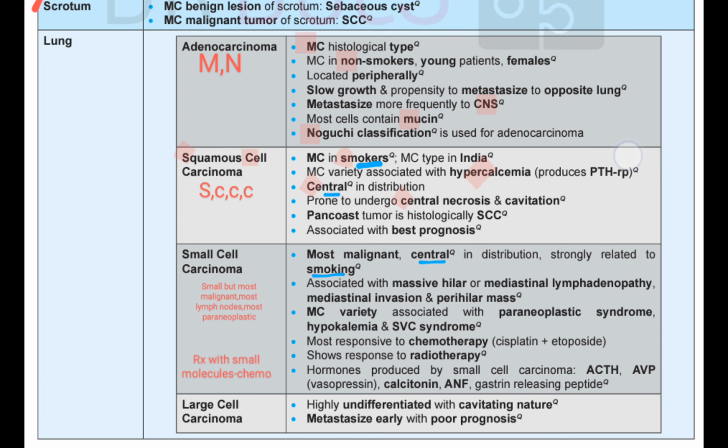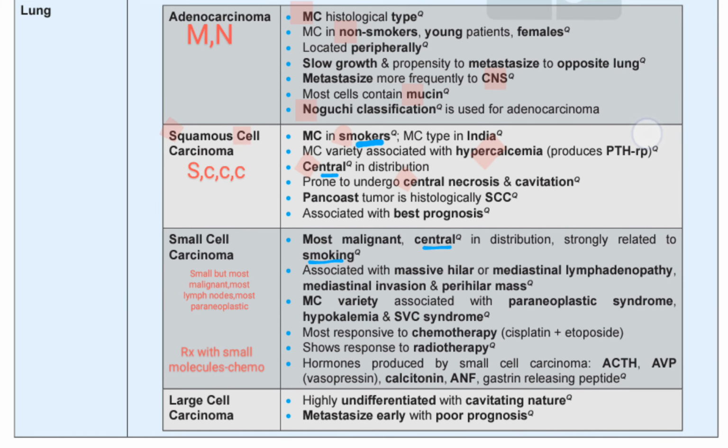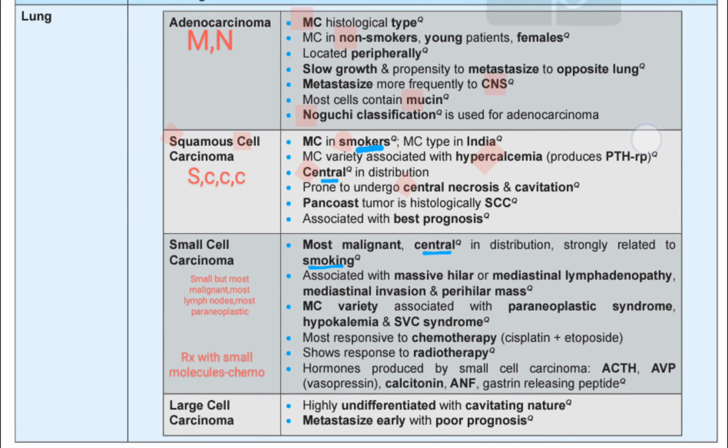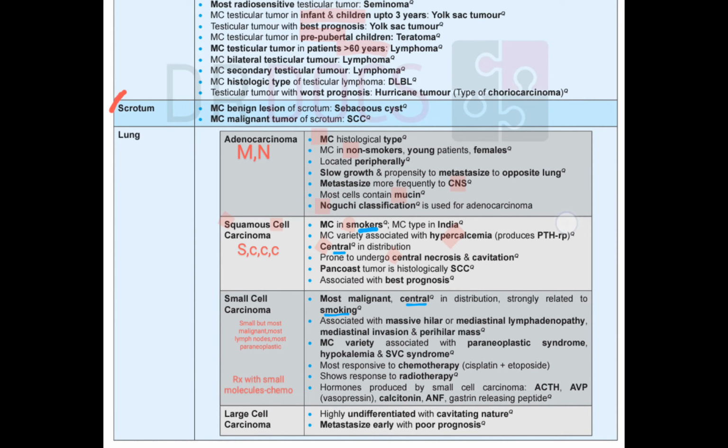Okay. Then the most common variety associated with paraneoplastic syndrome, hypokalemia and SVC syndrome. And other hormones produced by small cell are ACTH, AVP, calcitonin, ANF, gastrin releasing peptide. So it is small, but it is releasing too many hormones, too many paraneoplastic syndromes. And how will we treat it? We will treat it with chemotherapy, most responsive to chemotherapy, cisplatin and etoposide, and it shows response to radiotherapy. Treat with the small molecules, that is small tablets, chemotherapy.